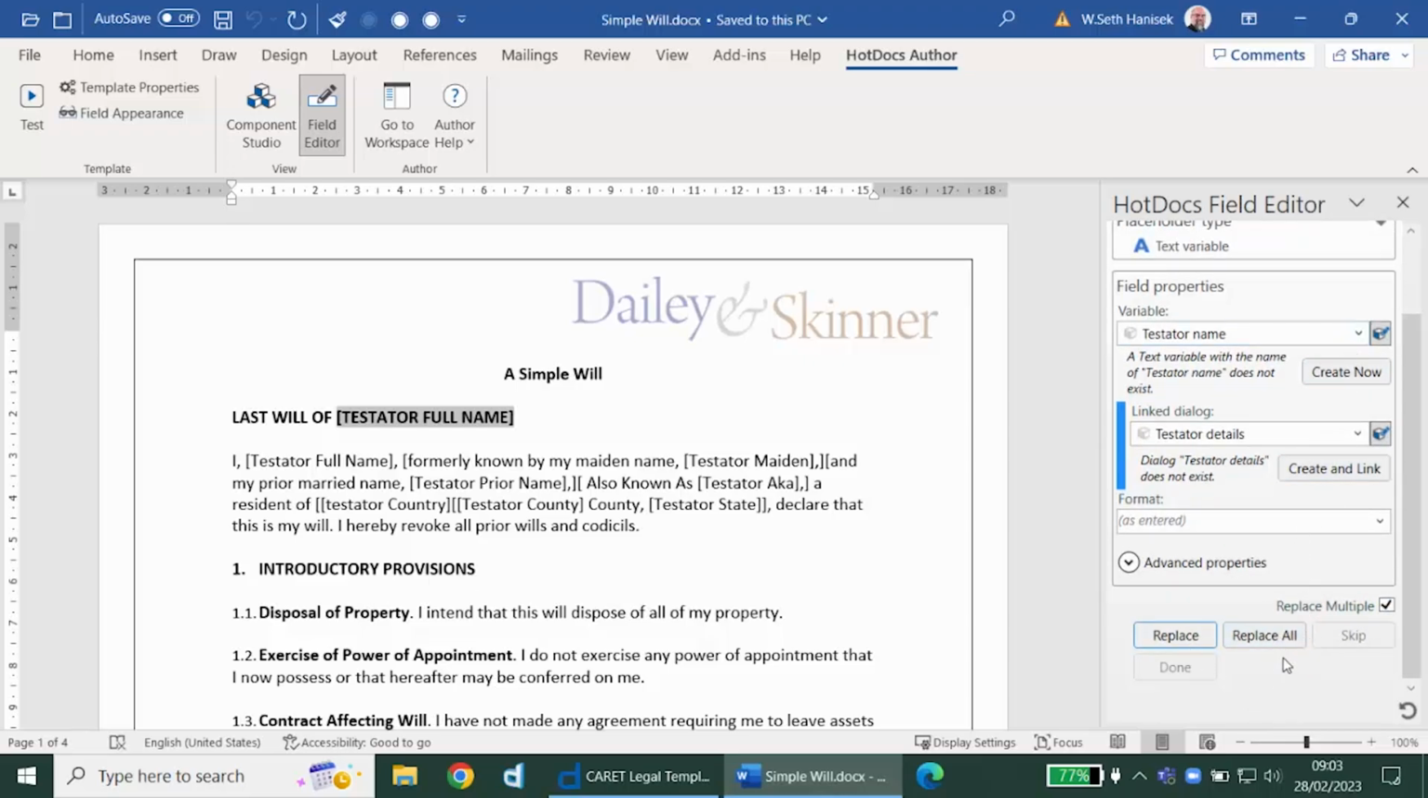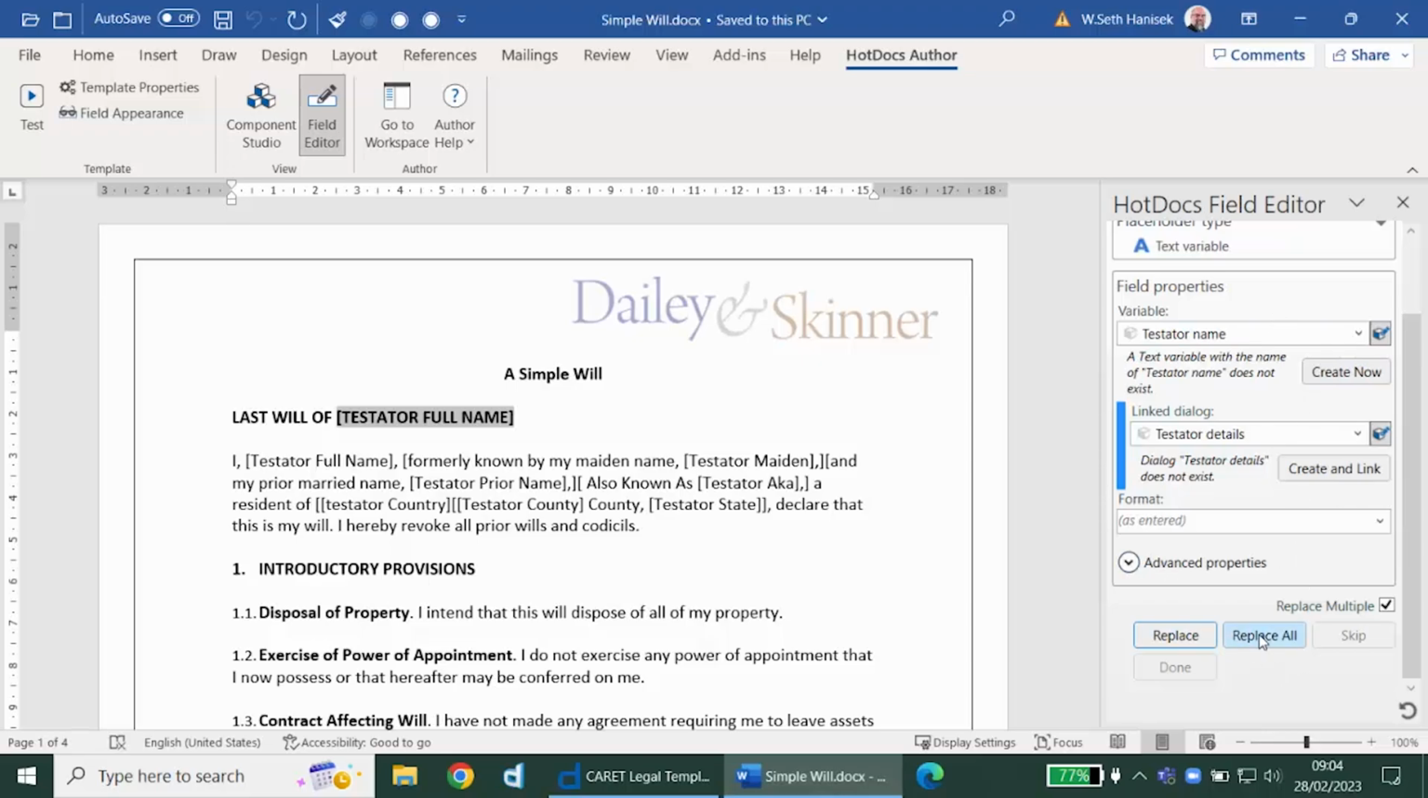Now we have multiple actions that need to occur. We need to create the variable, create the dialog, and add the variable to the dialog, and then replace all of our selected text. But whenever Hotdocs can save you a moment, it will attempt to do so. So when there are multiple actions in the field editor over here on the right, the bottom button will automatically click all of the other buttons.